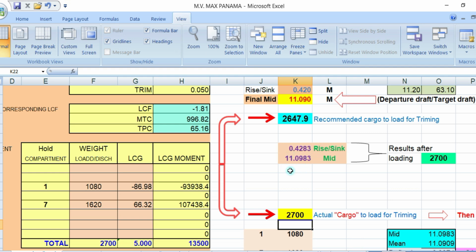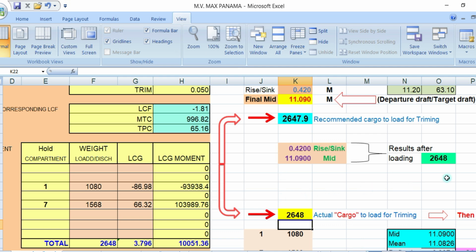So you will have an excess cargo. So from these figures, you will know that you're in excess. But if you want to load the exact figure, which is 2,648, then you will go back to the exact figures, the same as your departure.